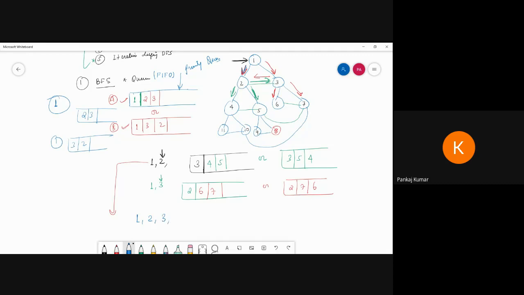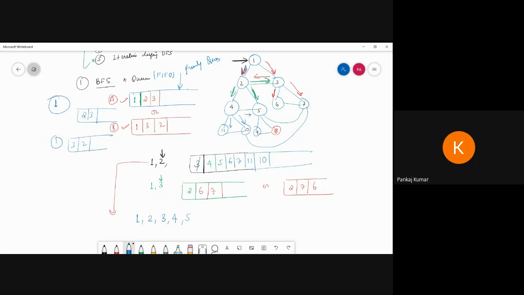After getting 3, what is the next exploration? Now see, 4, 6, 7. So adding here 6 and 7. Then pop out, then 4 we explore. Then this one and this one. So 5 is already there, then I'm writing 11 and 10.